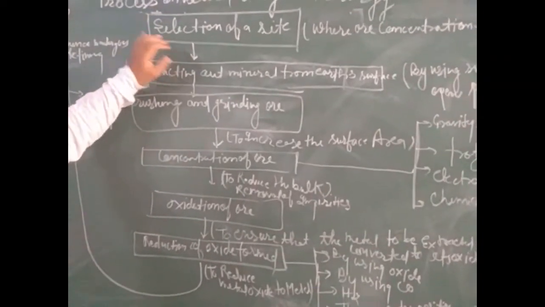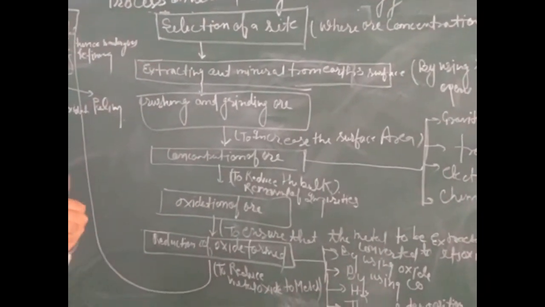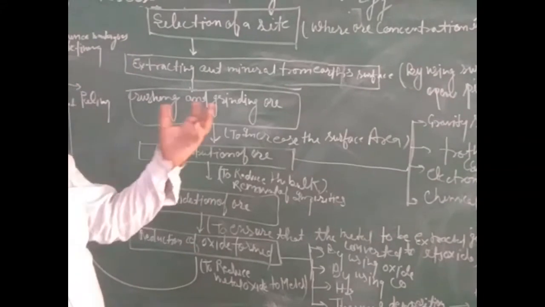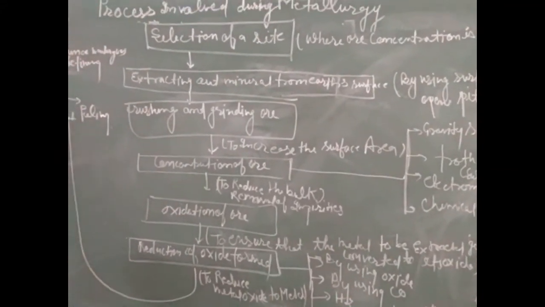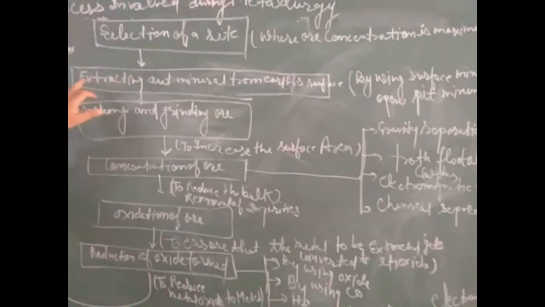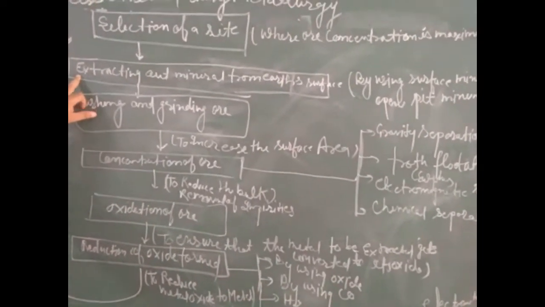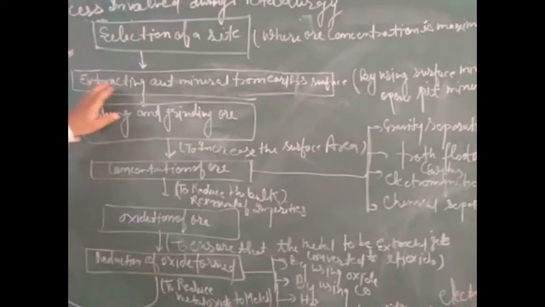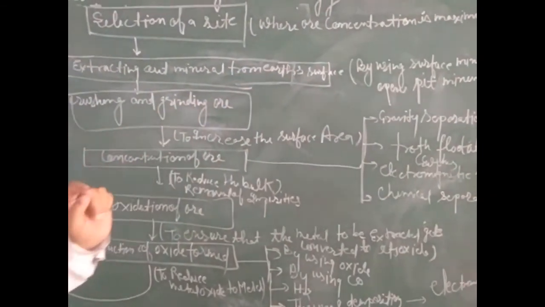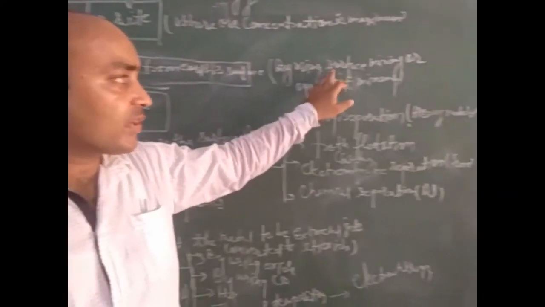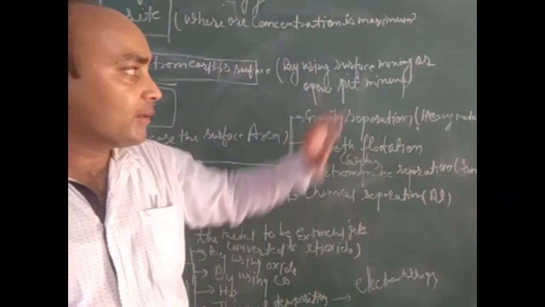After selecting the site of ore, we have to do the mining process to take out the mineral. Ores of metal are also called minerals. Now that is obtained through mining. In the second step, extracting a mineral from the earth's surface through mining by using surface mining or open pit.